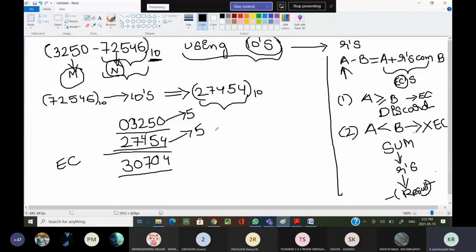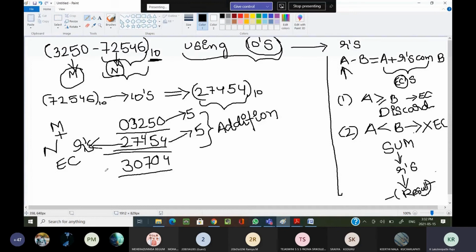Now I am performing addition. Here it is not a subtraction, we are performing addition. Why? Because in step 1 we have clearly written that in order to perform A minus B, we perform A plus r's complement of B. This is the r's complement of N. For this r's complement of N, I am adding M. M plus r's complement of N.